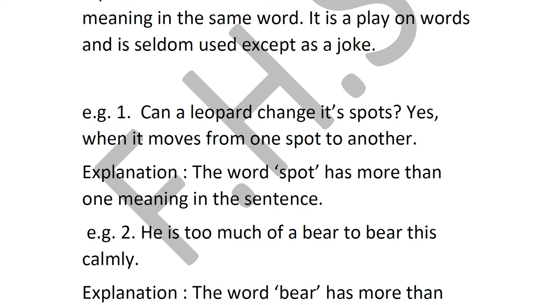Now, why do you feel that the leopard can change its spots when it's moving from one spot to another? Reason being that when the leopard walks, it has to walk to move from one spot to another. When you look at the leopard, you feel that the spots are moving because of the movement of the body of the leopard. Now here the word spot: the first spot is the marks on the body of the leopard. The second spot means place. So the same word spot has two different meanings.